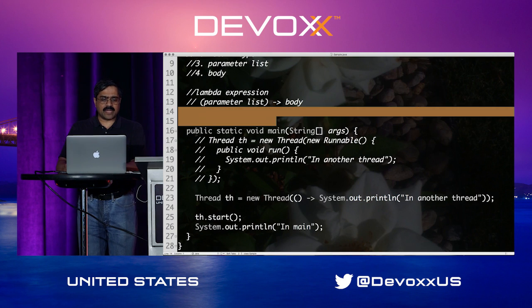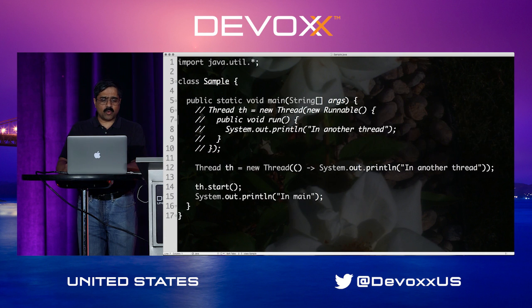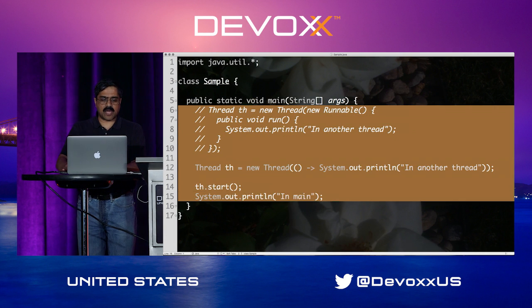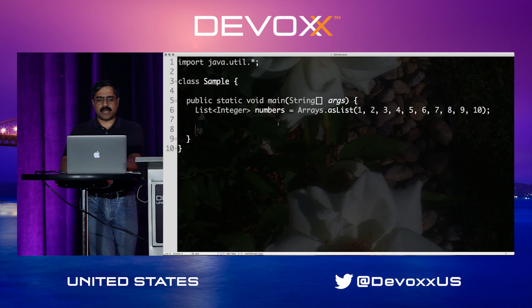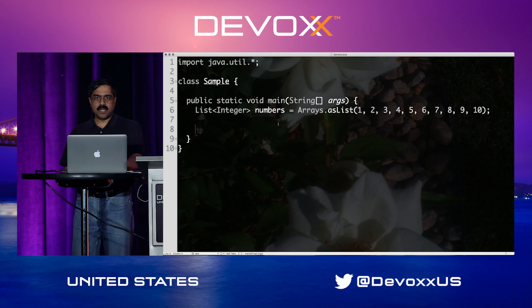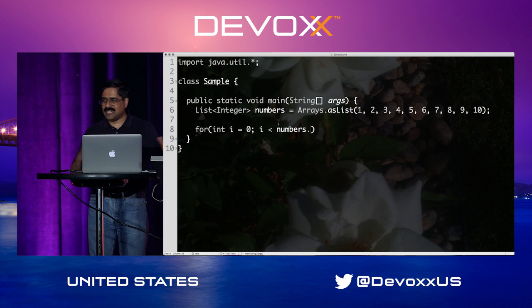Let's quickly look at an example of how we can reap some of these benefits. Let's go to what we've been doing for a very long time, which is a very traditional looping. So I got a list of numbers 1 to 10 right here. And what I want to do is loop through these. So I could say for i equal to 0, i less than, and then numbers dot, and then you pause and ask, is it size, is it length, is it count?